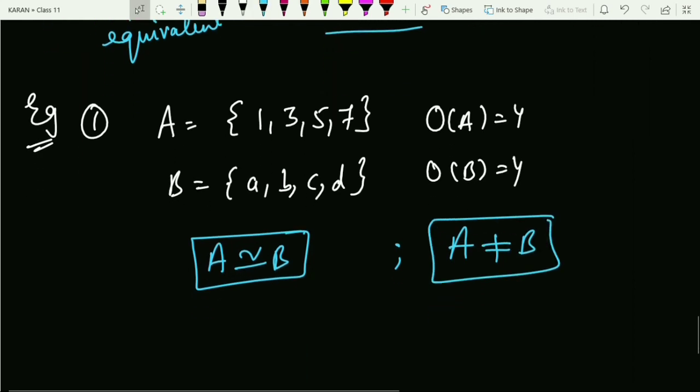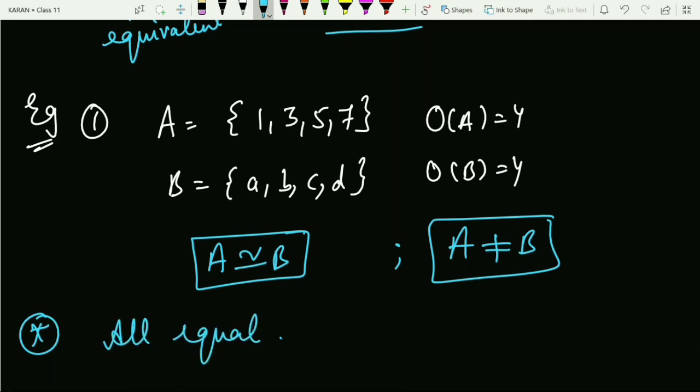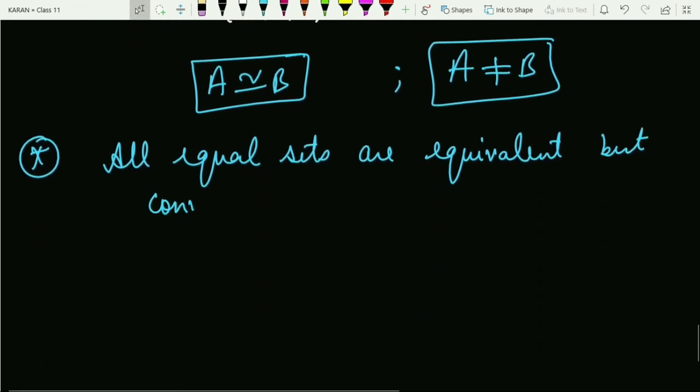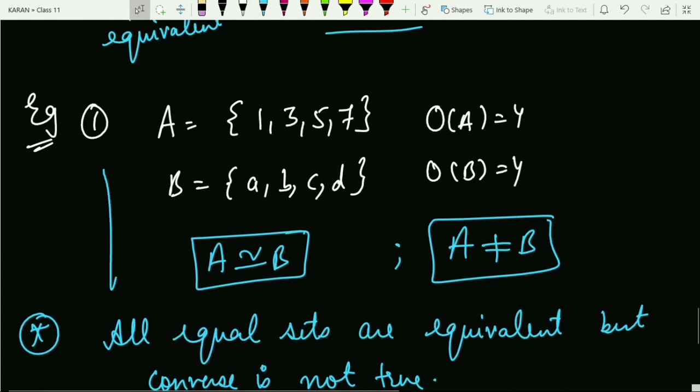From here I can make a result. What can be the result? A very important remark: all equal sets are equivalent. Fine. Because if the sets are equal, it means the number of elements will be the same. So can I say all the equal sets are equivalent? But the converse is not true. What is the converse? The converse is that all equivalent sets need not be equal. We have seen this example, right? These are equivalent sets, but they are not equal sets.